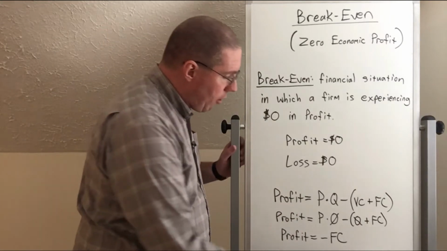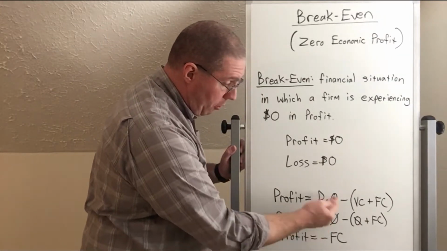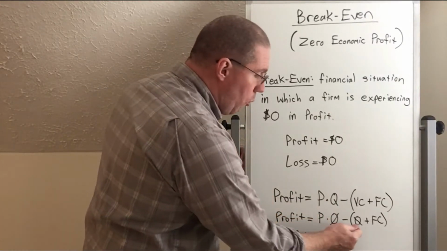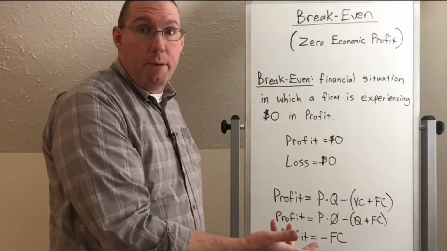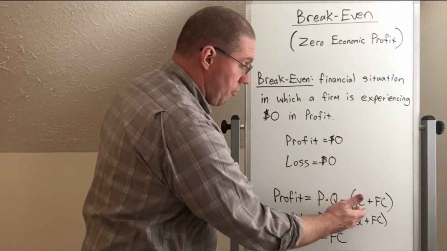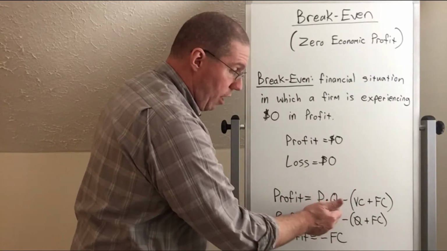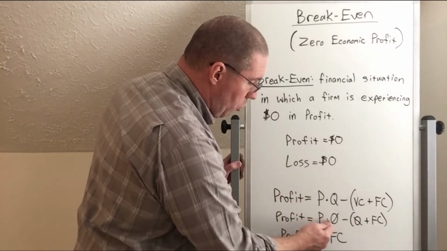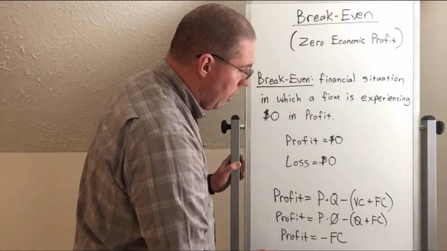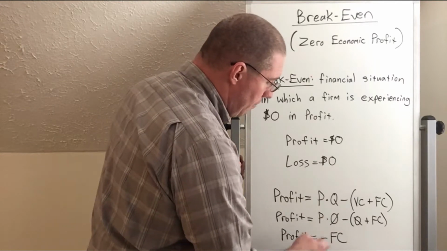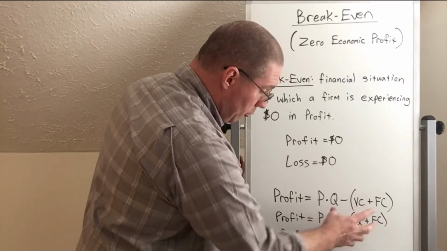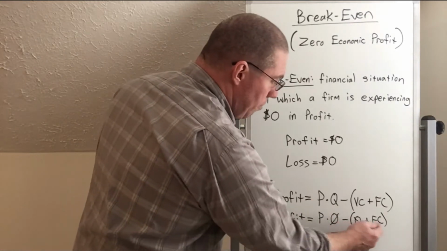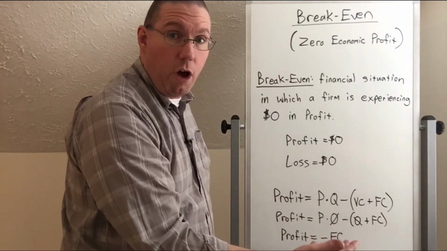When quantity is zero, that means that we have to put a zero in here for quantity. Also, because we have zero quantity, our variable costs are going to be zero, because our variable costs go up as quantity goes up, and they go down as quantity goes down. So if I put a zero in here for quantity and a zero in here for variable costs, I can now do some math. Price times zero is zero. And then zero plus fixed costs is just fixed costs.